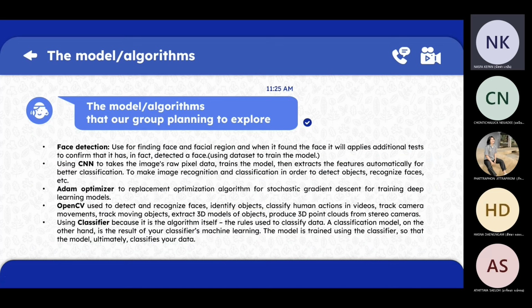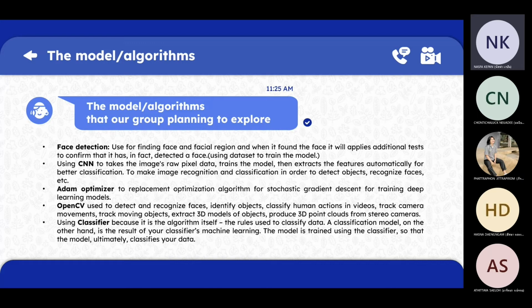The model algorithms that our group plans to exploit: first is face detection, used for finding the face and facial region. When a face is found, it will apply additional tests to confirm that it has in fact detected a face, using datasets to train the model.